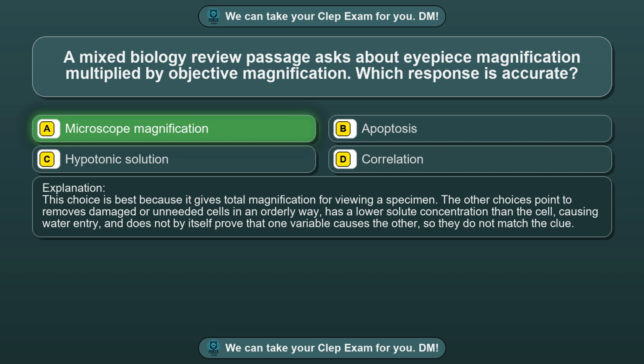The other choices point to removes damaged or unneeded cells in an orderly way, has a lower solute concentration than the cell, causing water entry, and does not by itself prove that one variable causes the other, so they do not match the clue.